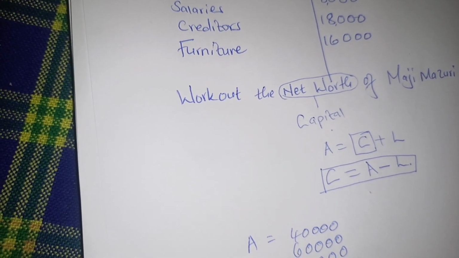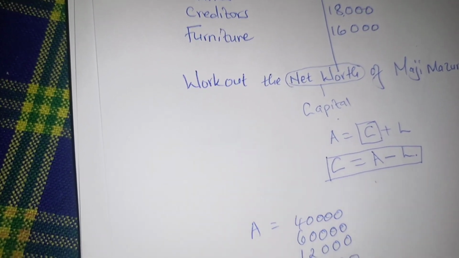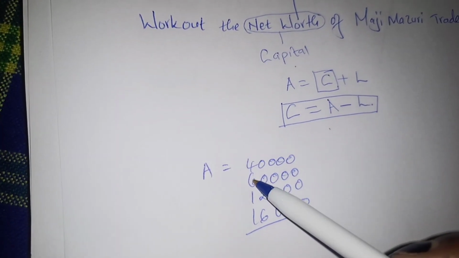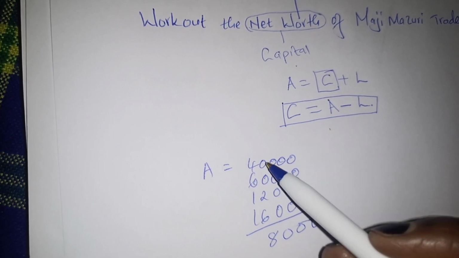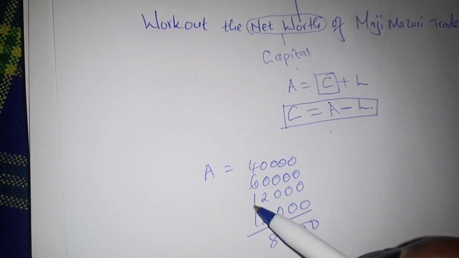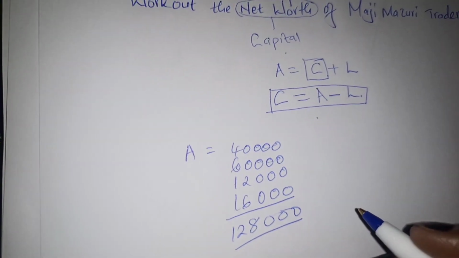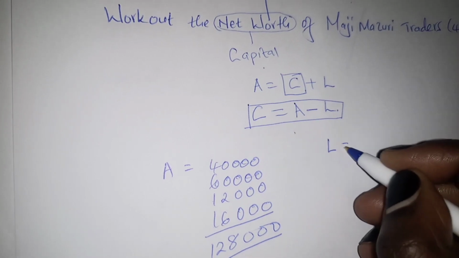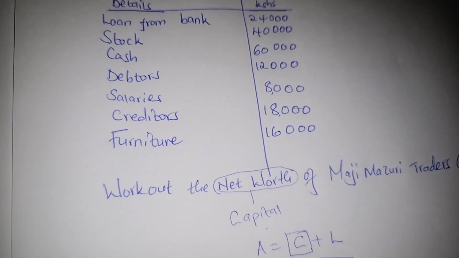And finally, we have furniture, which is 16,000. So getting the totals, this is 8, 10, 11, 12. So 128,000 is our total assets from our question. The next is we get the total liabilities, and clearly from the question we have two liabilities.